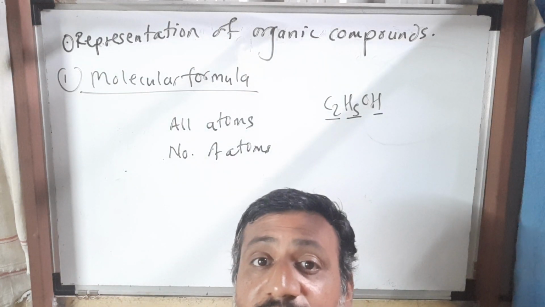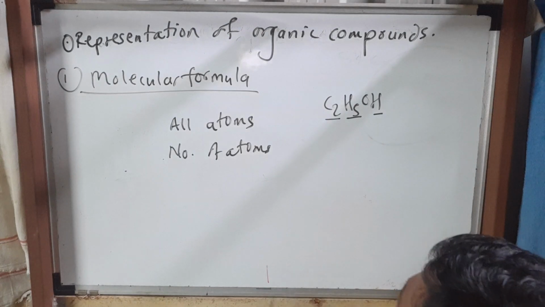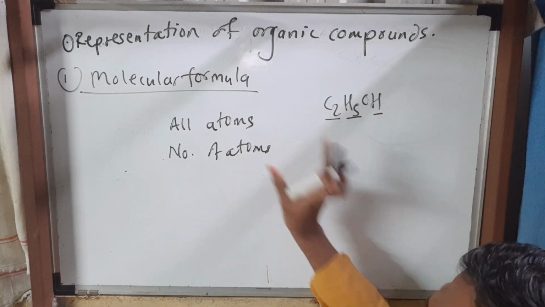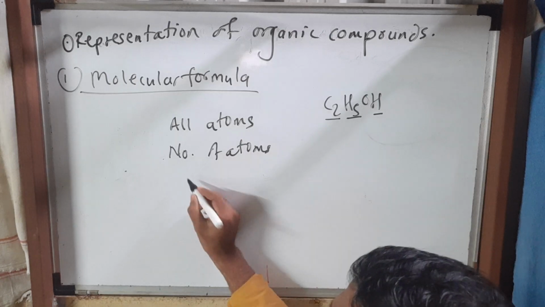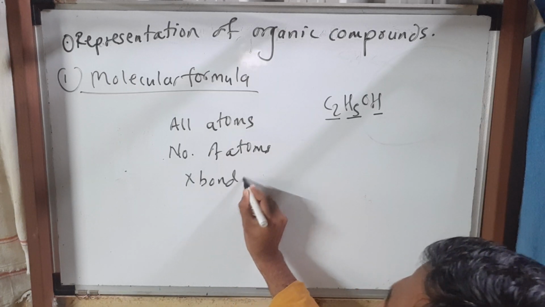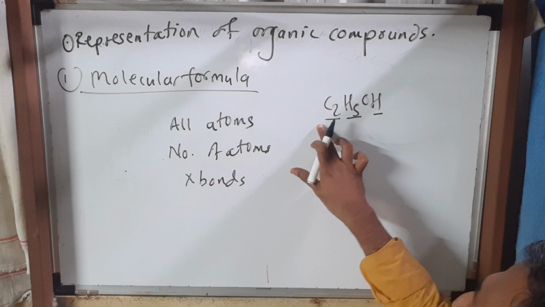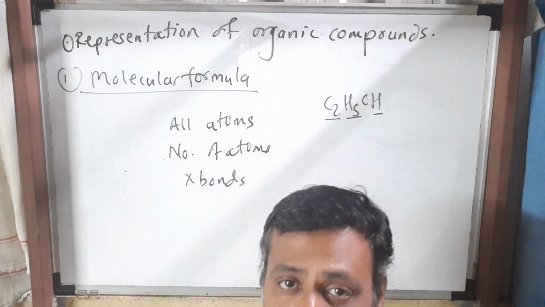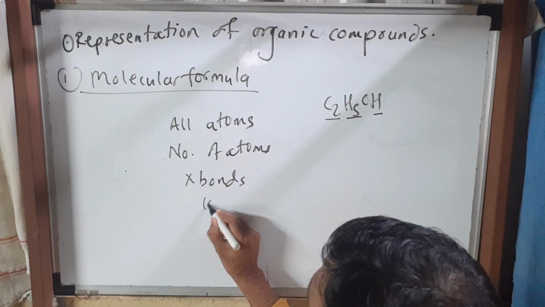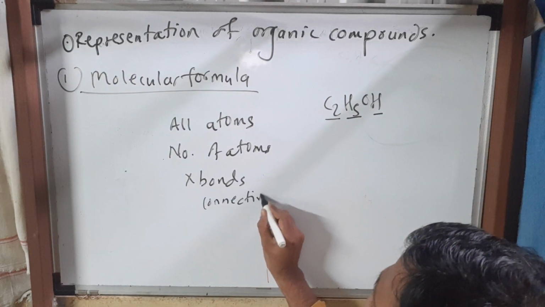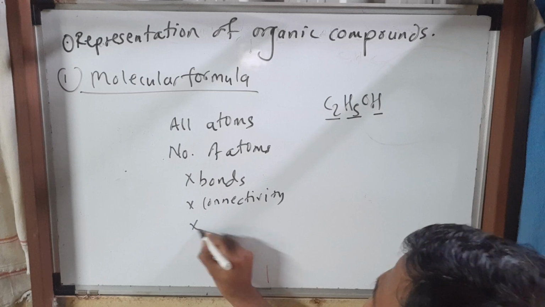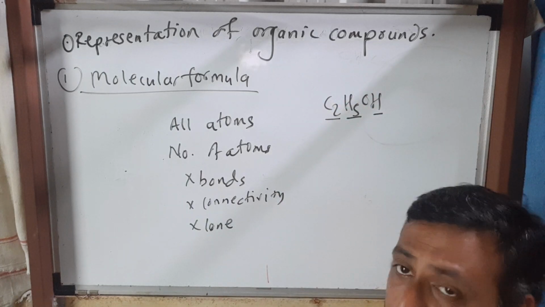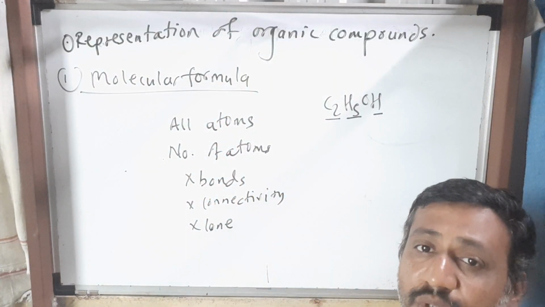Beside this, what can we state? This gives a qualitative, quantitative idea, but it does not tell anything about the bonds. Can we say there is a bond between carbon and oxygen, carbon and hydrogen, or what type of arrangement, sequence, connectivity? Can we tell anything about the connectivity? It does not tell about the connectivity. It does not tell about the lone pair of electrons. Are you seeing any lone pair of electrons? No. So this is about the molecular formula.